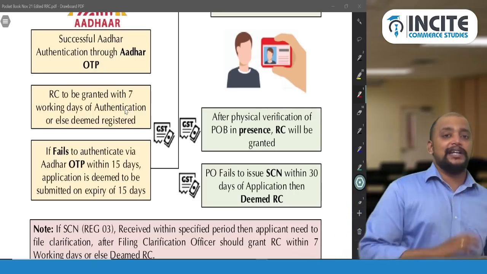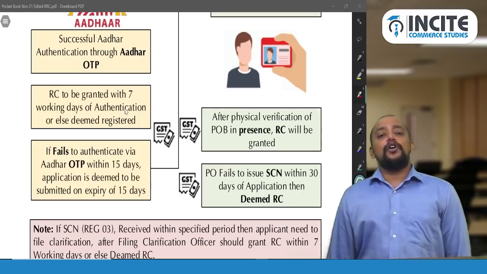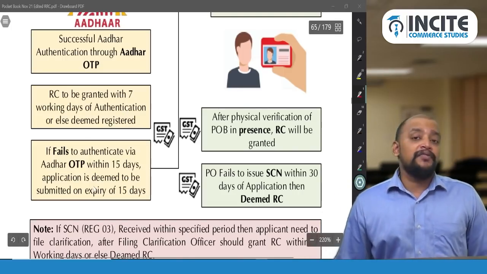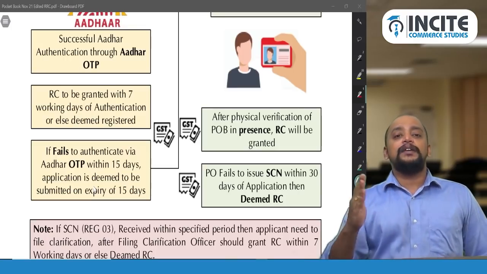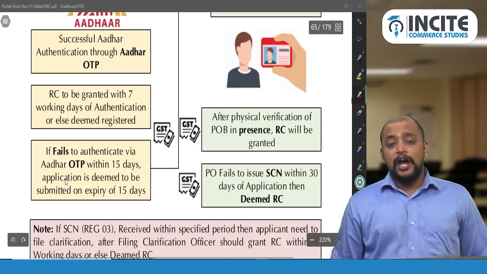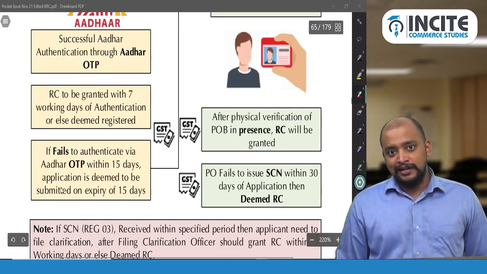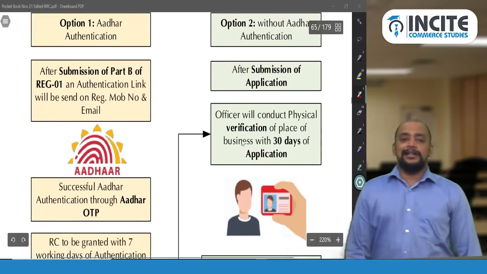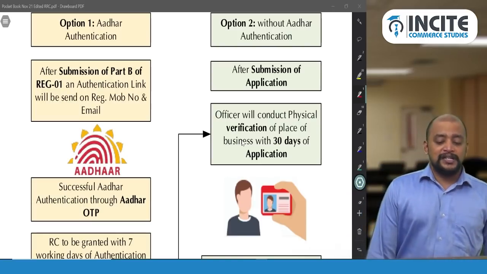Suppose you complete the authentication within 15 days: the date on which authentication is complete is the date of submission of application. If you have not completed it within 15 days from the date you filed part B, 15 days from when? The date you filed part B, after filing part A and part B in the application. So after filing part B, within 15 days you need to complete the authentication. Otherwise the application is deemed to have been submitted. Whenever you submit an application without Aadhaar authentication, there will be verification of documents and physical verification.